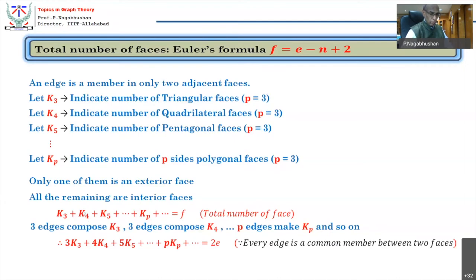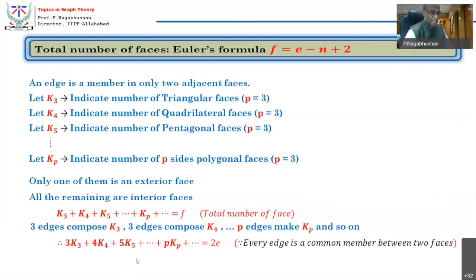4K4 with quadrilaterals, 5K5 with pentagons, PKP with p-sided polygons. And every edge is a member of exactly 2 faces. Therefore, this indicates the total number of edges associated with all triangular faces, all quadrilateral faces, all pentagonal faces, all p-sided polygonal faces, and therefore the total should be equal to 2e, twice the number of edges, because every edge is common between only 2 faces. Is that clear? So it becomes 2e. So this is one major relation.